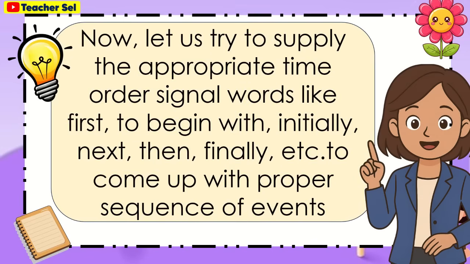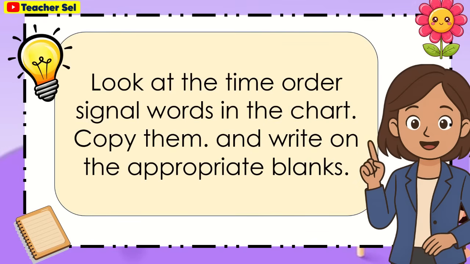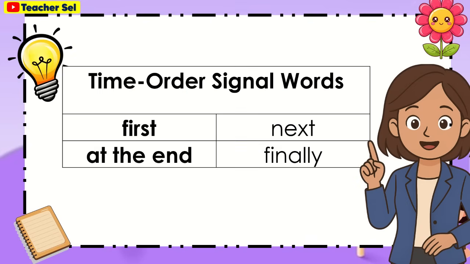Now, let us try to supply the appropriate time order signal words like first, to begin with, initially, next, then, finally, etc. to come up with proper sequence of events. Look at the time order signal words in the chart. Copy them and write on the appropriate blanks. We have first, next, at the end, and finally.